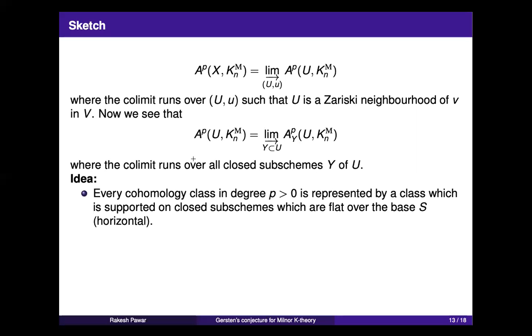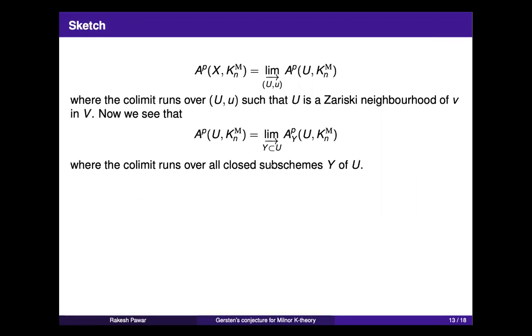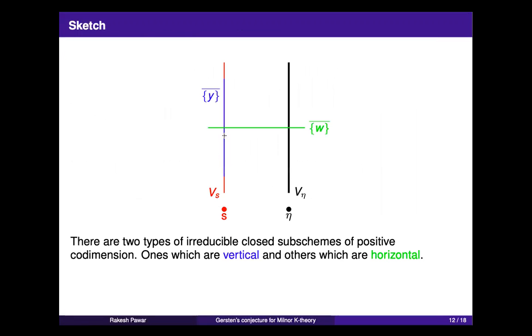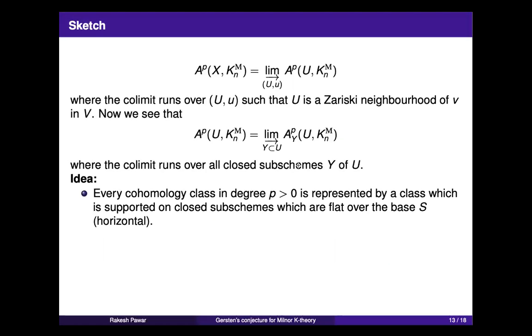Now the idea is that once you have a cohomology class which is supported on Y, which is a priori any closed subscheme, we want to spread it somehow in the cohomology such that it is supported on closed subschemes which are horizontal over S. So a priori Y could be vertical in our picture, but if I start with any symbol on this Y closure in the cohomology group, I want to spread it over various such W_i's, where these W_i's are now flat over S. So this is the first idea.